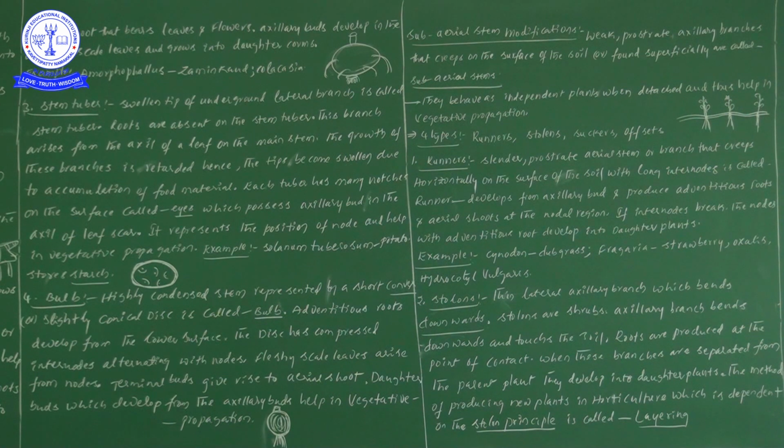That is why the scale leaves are fleshy, because of the storage of food materials. I think you have seen an onion.